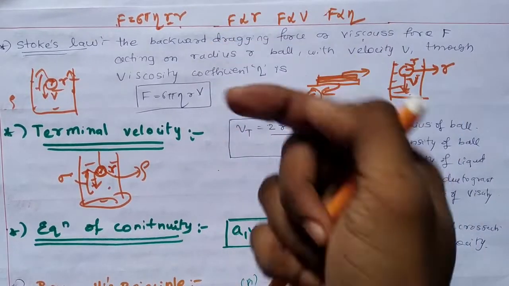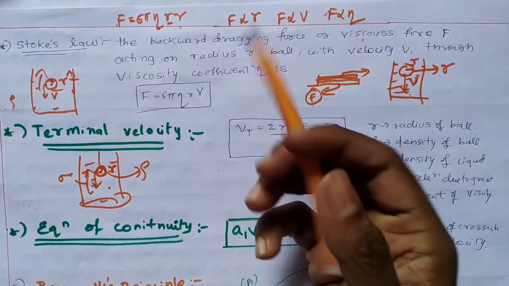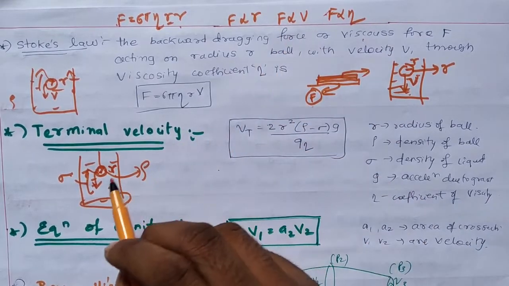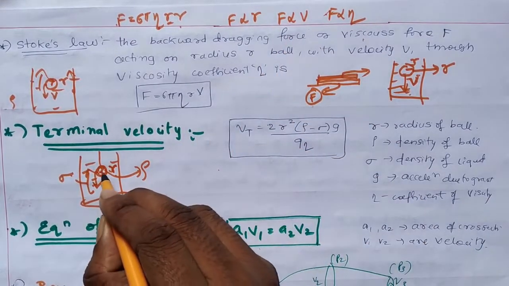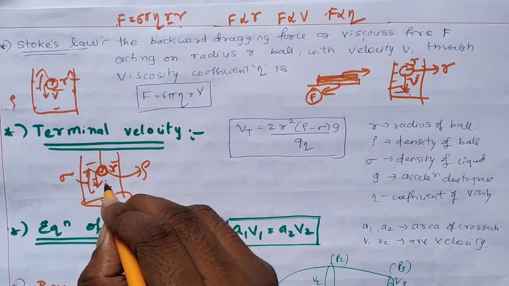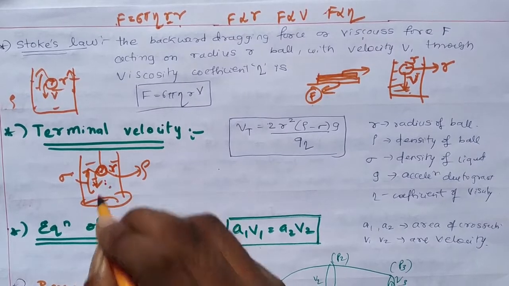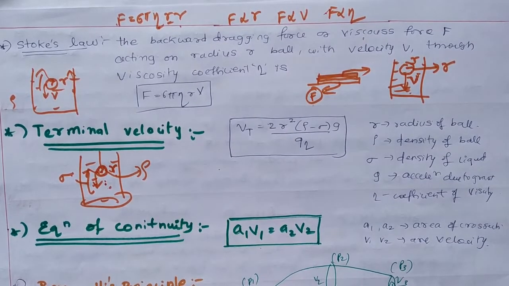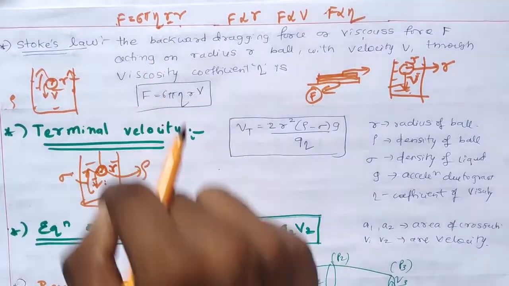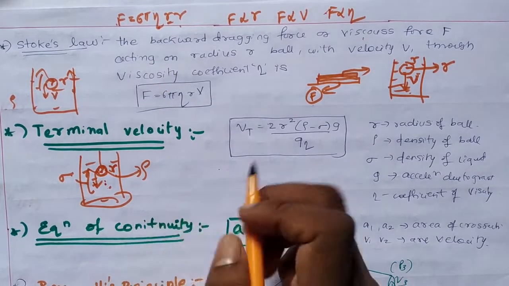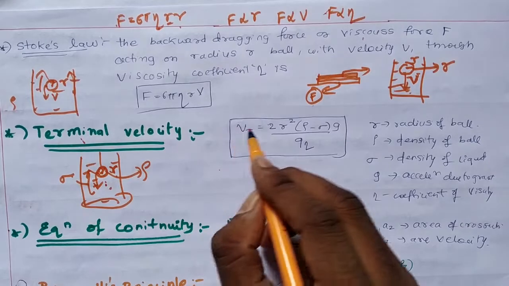One is acting in the downward direction, another in the opposite direction, so both become equal, and at a certain point the body will stop moving faster. We have to calculate the velocity with which the body is moving when the downward force and upward force become equal. That velocity is called the terminal velocity.